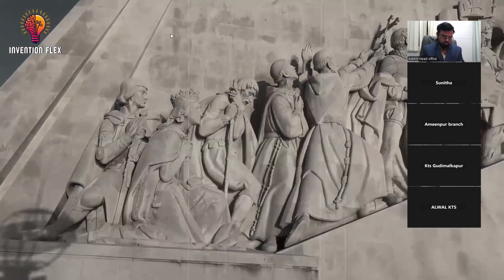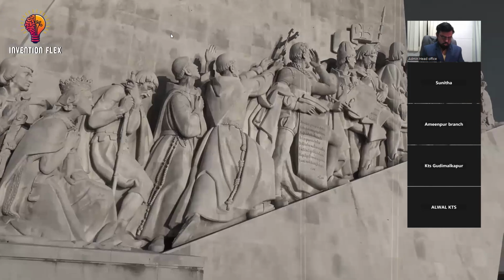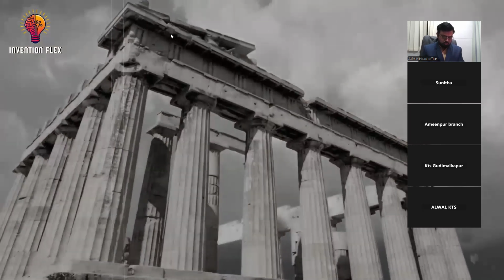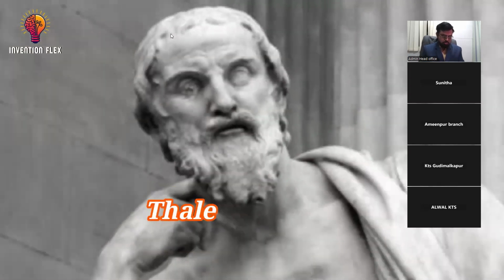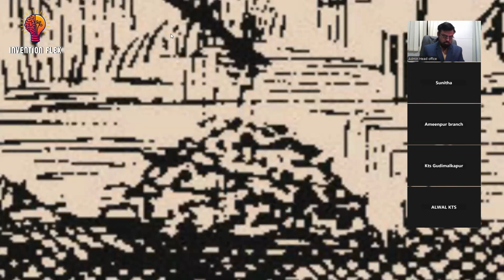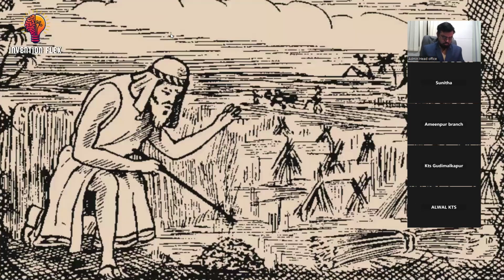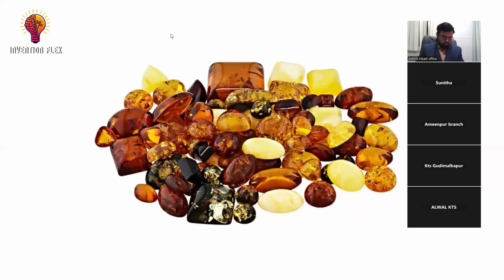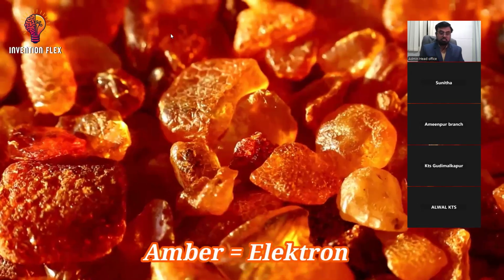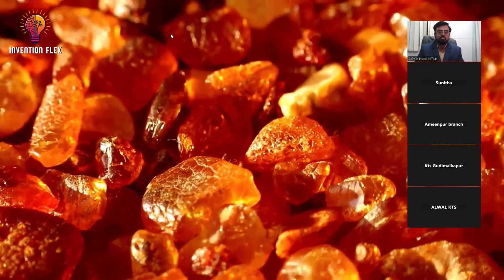Ancient civilizations observed electrical phenomena in nature, though they lacked the scientific understanding to explain what they saw. As far back as 600 BCE, the ancient Greeks made one of the earliest recorded observations related to electricity. Thales of Miletus discovered that when amber was rubbed with fur, it could attract light objects like feathers. This phenomenon, which we now know as static electricity, was seen as a magical or divine property at the time. The word electricity itself comes from the Greek word for amber, electron. For centuries, this curious property of amber remained a mere curiosity, with little practical application.